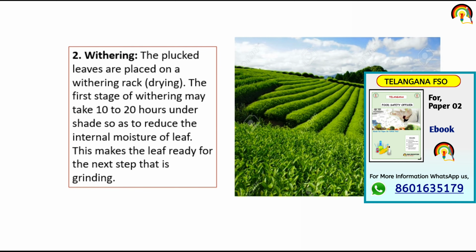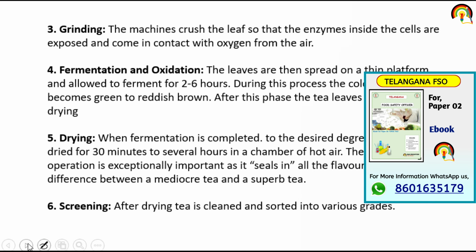Next one is withering, in which plucked leaves are placed on a withering rack to dry. The first stage of withering may take 10 to 20 hours under shade so as to reduce the internal moisture of the leaf. So the withering condition is mainly to remove the moisture content, or we can say a process of drying.